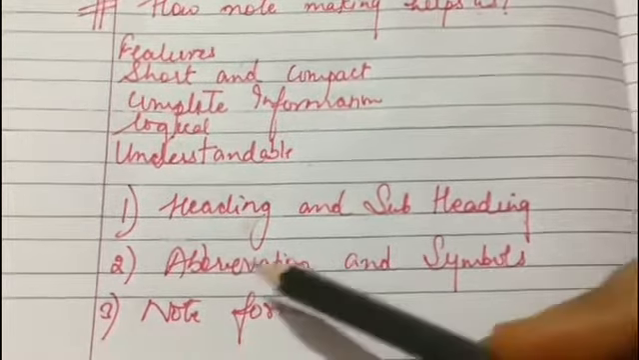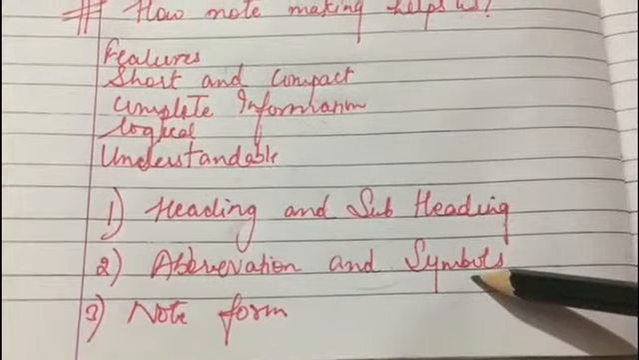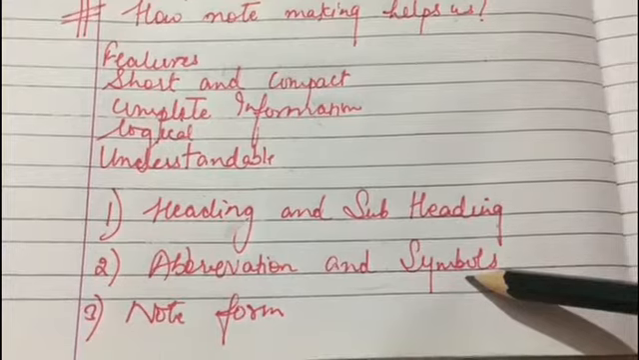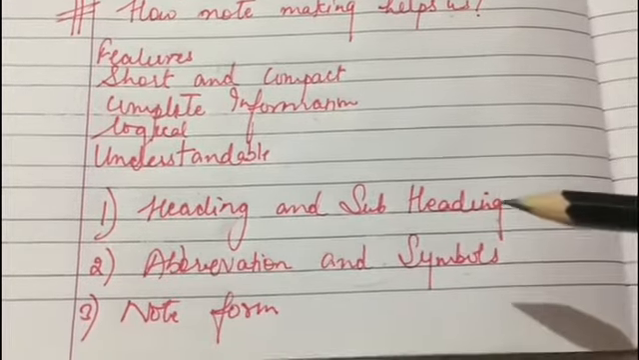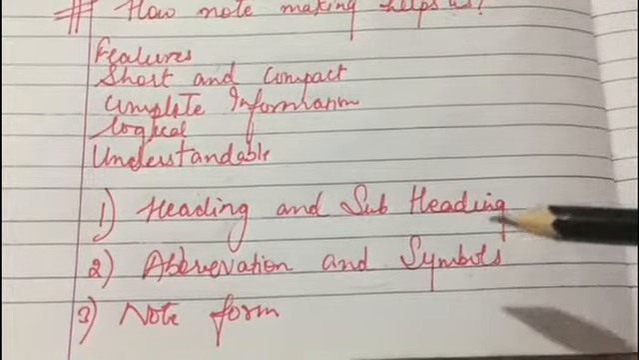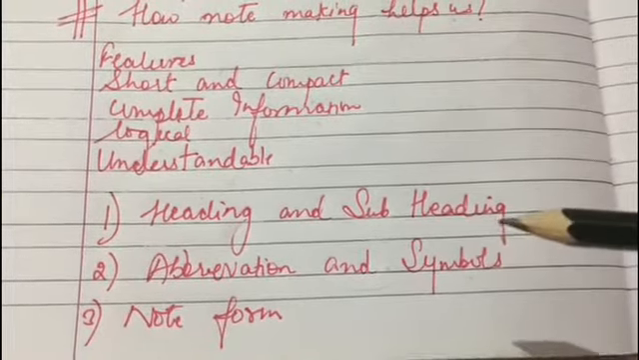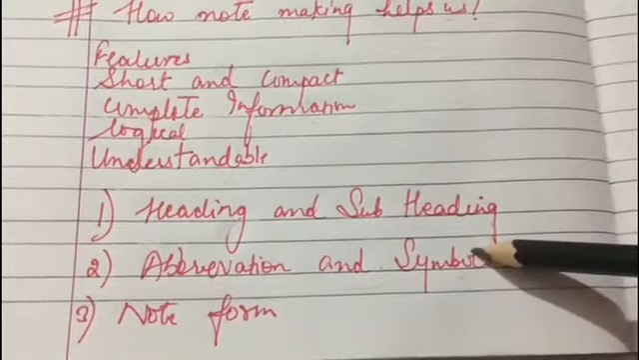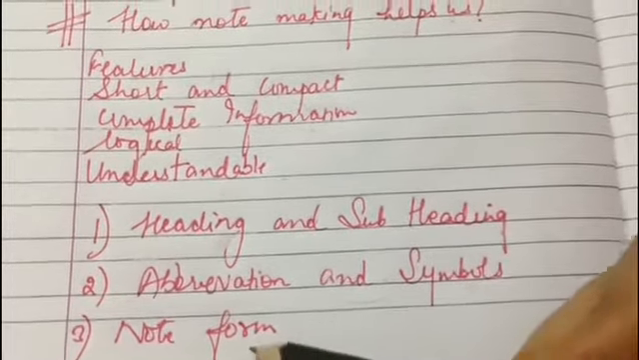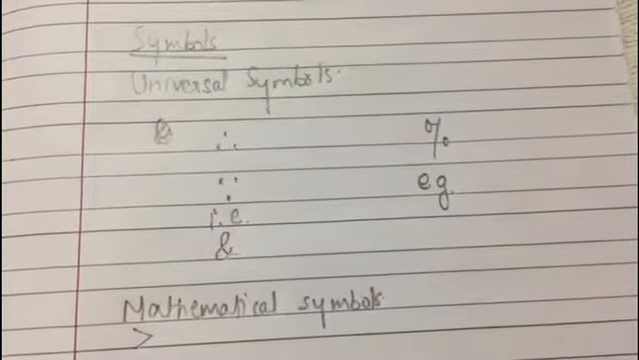Next is abbreviations and symbols. They are basically used for precision and economy of words, and hence quite useful in note making. At least 4 recognized abbreviations are to be used in note making, and these are really essential components of note making. So you can use abbreviations and symbols. There are 2 types of symbols. First is universal symbols, and next is mathematical symbols.